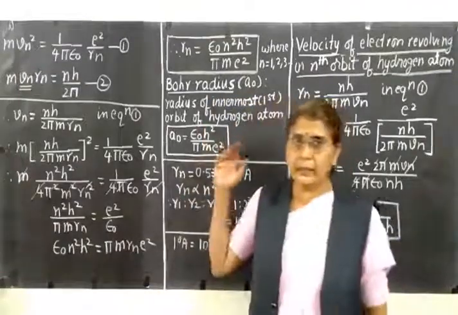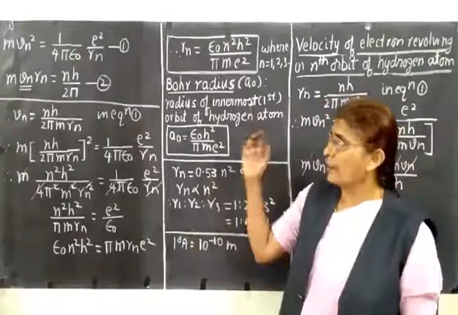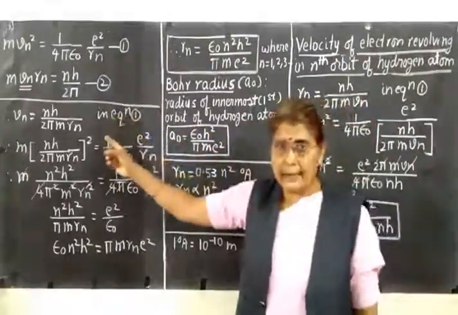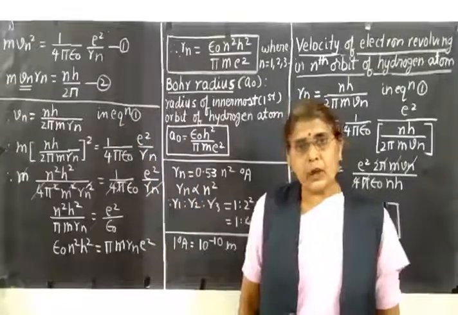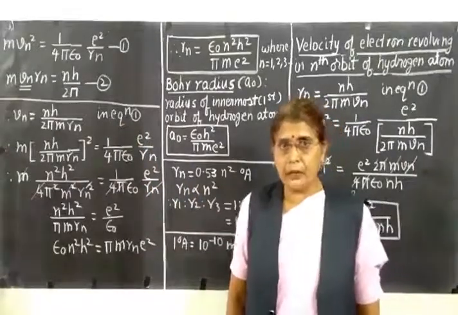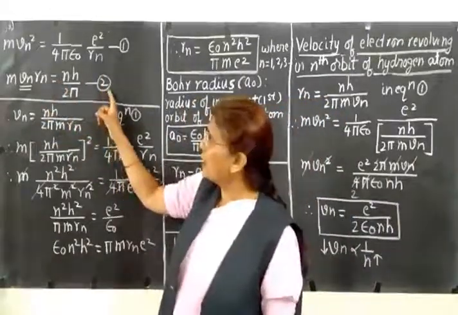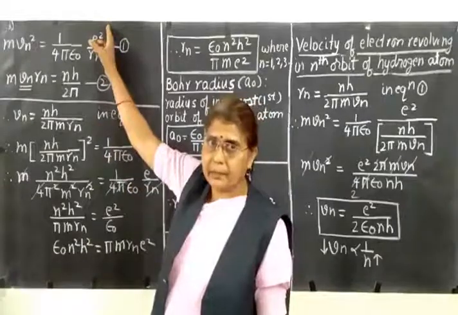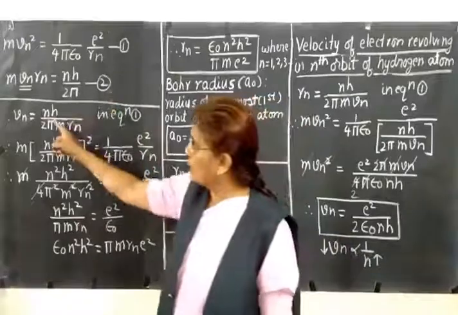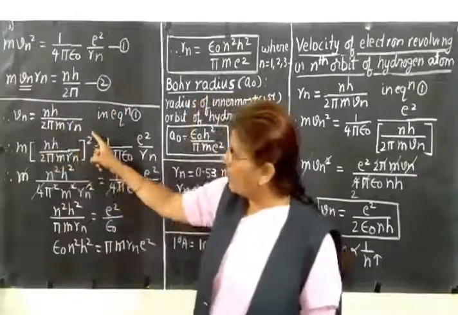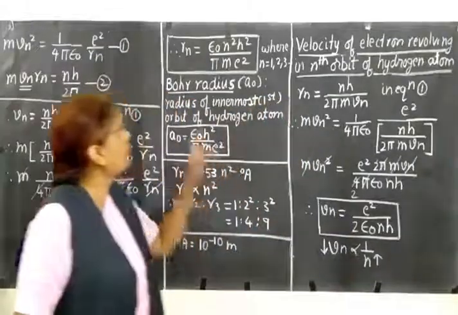So these are the two derivations we have done just now. Let us revise them once again. The first derivation is for Rn, that is the radius of the nth orbit of the electron in the hydrogen atom. So what we have done for that? We have found out the value of Vn from equation 2 and substituted in equation 1. So Vn from equation 2 is given as nh upon 2 pi mRn. We have substituted in equation 1, simplified, and we got the result for Rn.